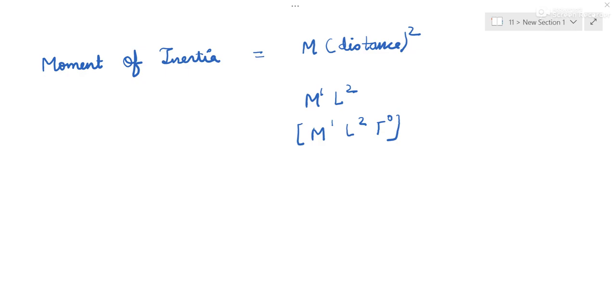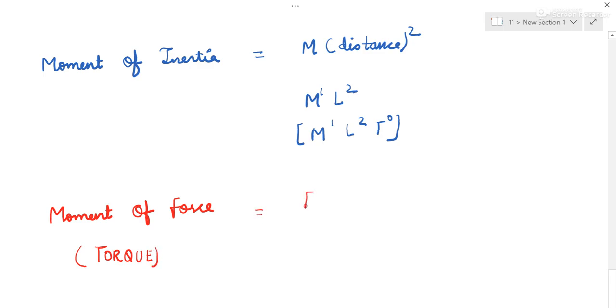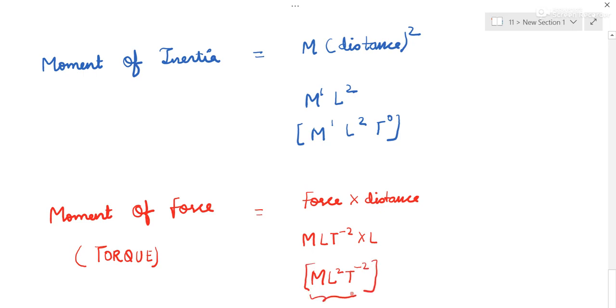Next quantity is moment of force. It is also known as torque. So it is force into distance. In formula, it is like work. So do you remember force? Force you have to always remember is MLT^-2, into distance L. So basically it is ML^2T^-2. This is equal to that of work and energy.